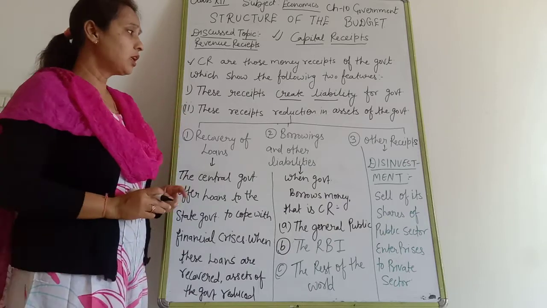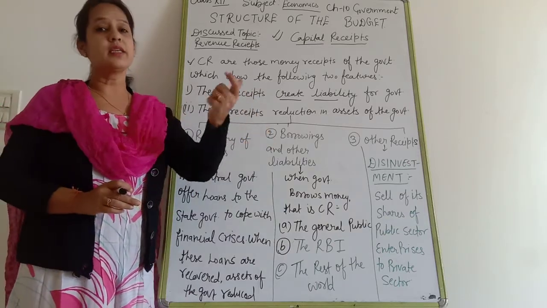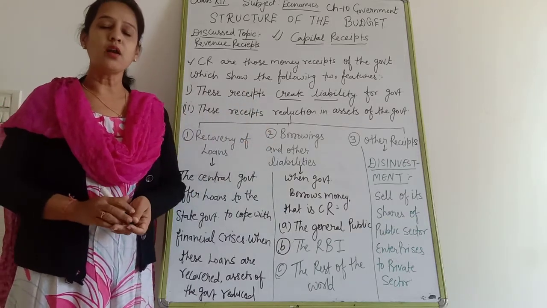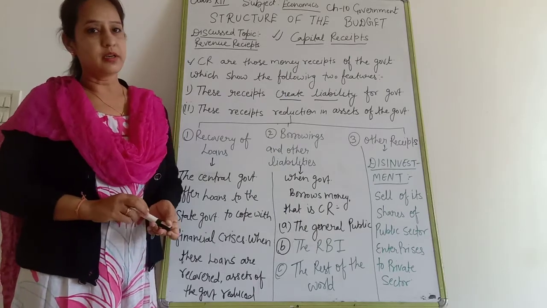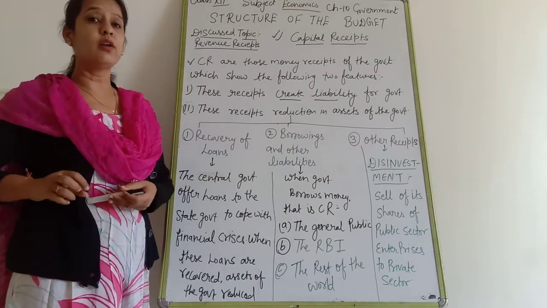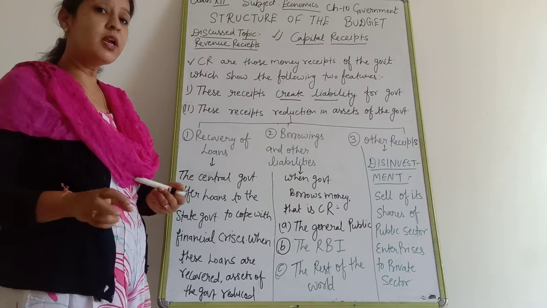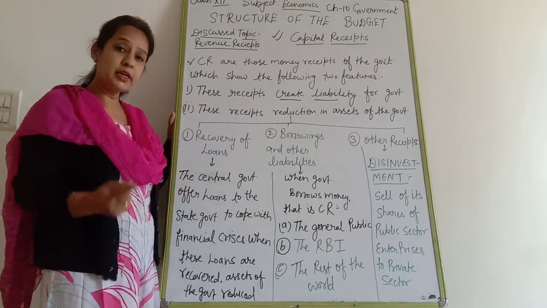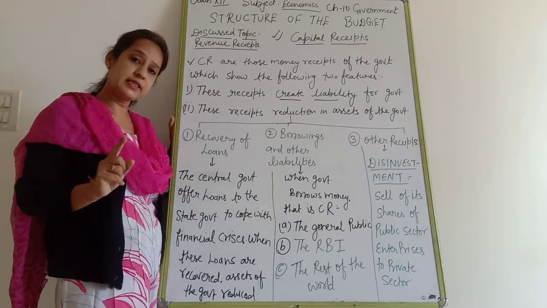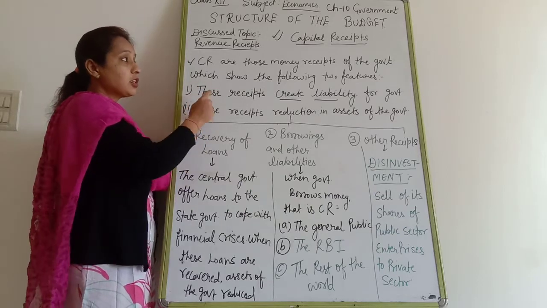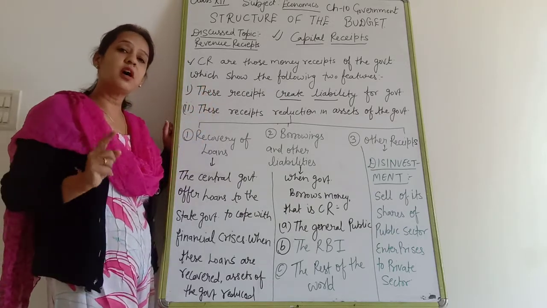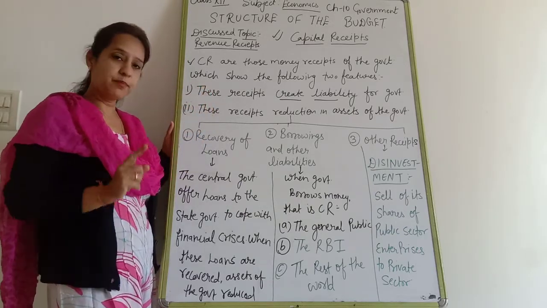And those money receipts which reduce the assets of the government are also known as capital receipts. It means money receipts of the government which create a liability or reduce assets are known as capital receipts.